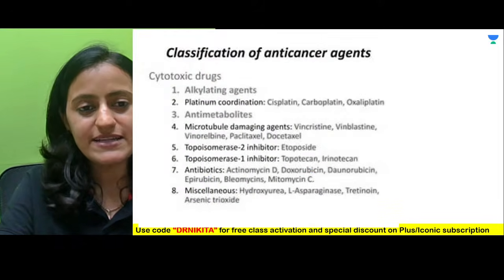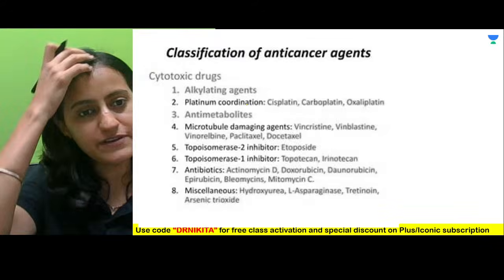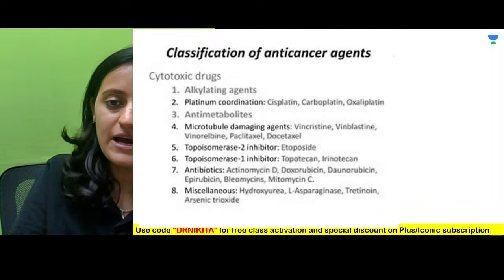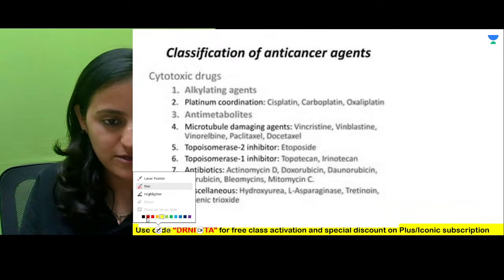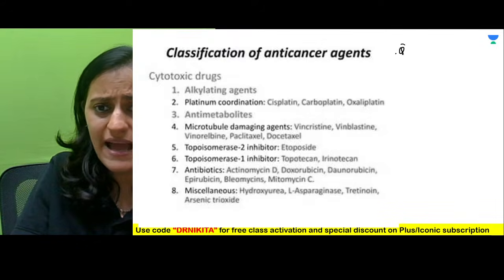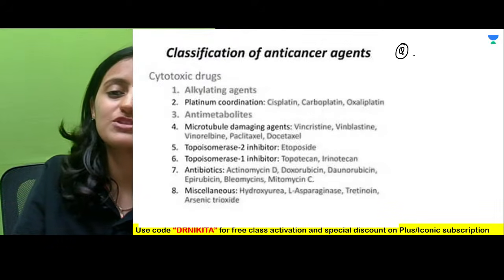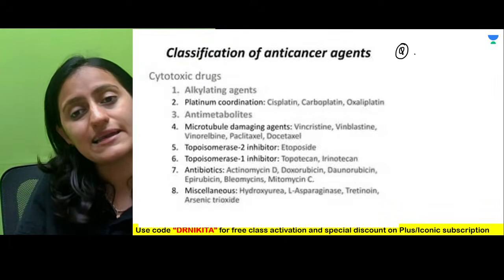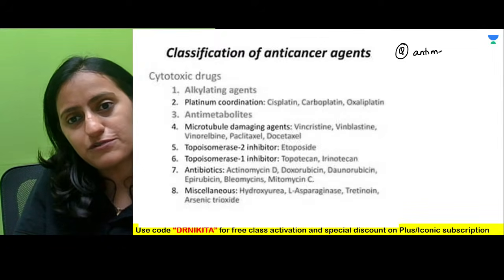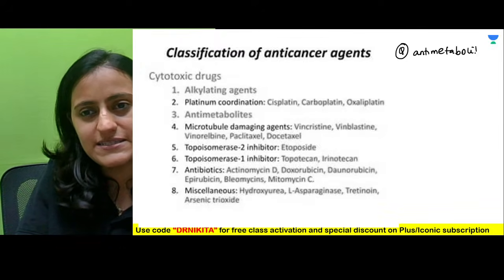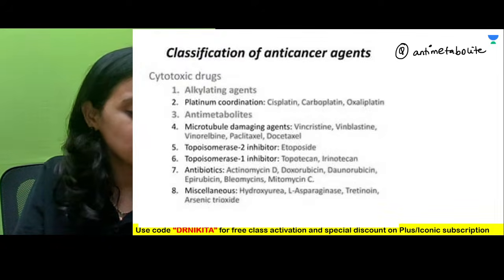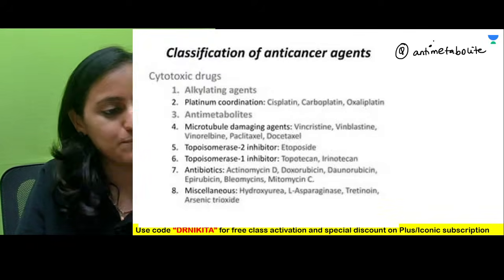Okay. So having said that, let's start with the first one: the classification of the anti-cancer drugs. Now, this is the first point where the question is asked. And here, the most important question which is asked is which of these is not an alkylating agent? So basically, you need to find out that which of these is anti-metabolite. Okay, which of these is anti-metabolite?